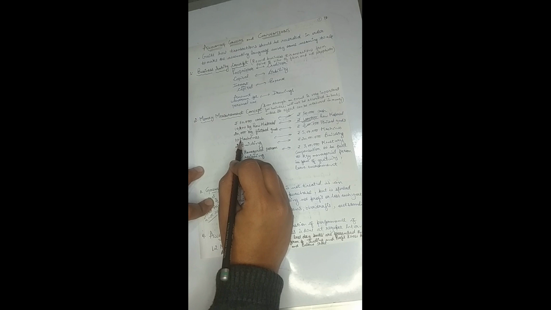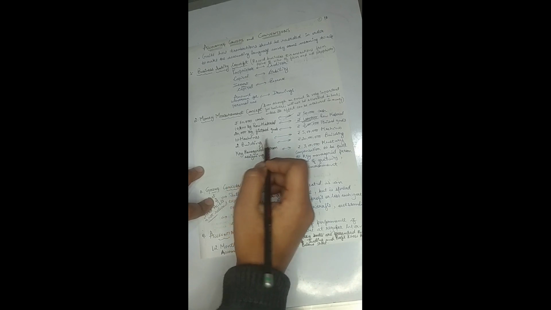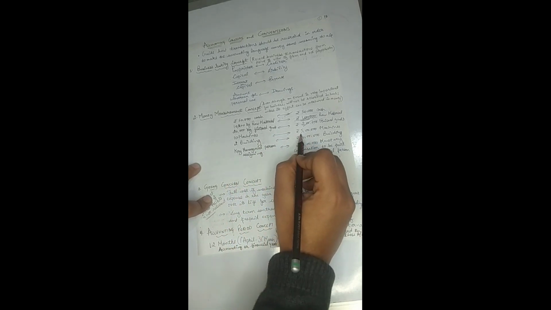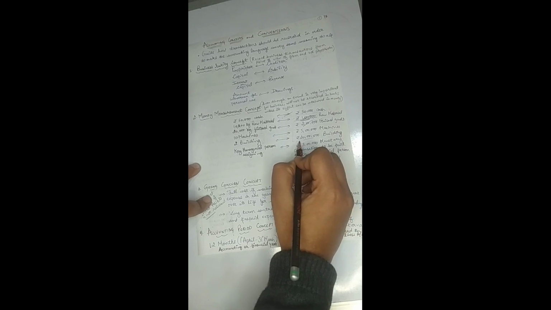If I say that a firm is having 10 machines and two buildings, right, then this information is of no use for the accountants. But similarly, if I say that the machine's value is rupees 5 lakh and the value of the building is rupees 20 lakh, then yes, this information is of use for the accountants because it can be measured in terms of money and it will be entered into the books of the accounts,